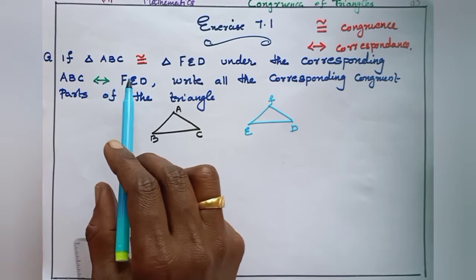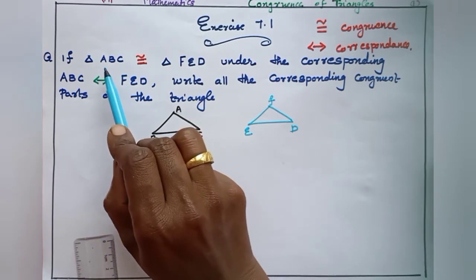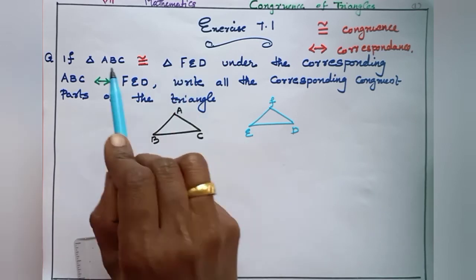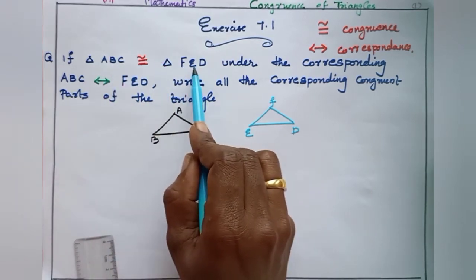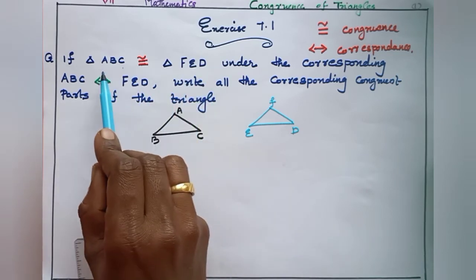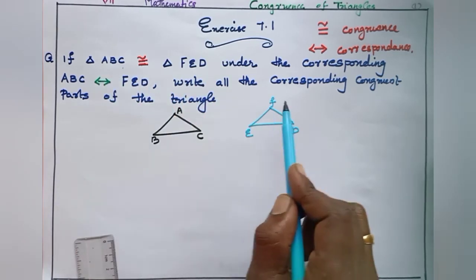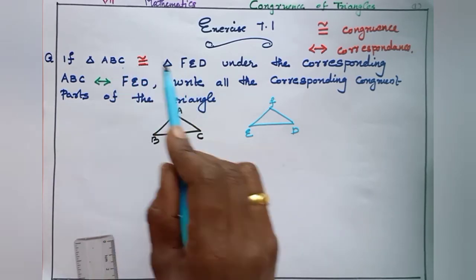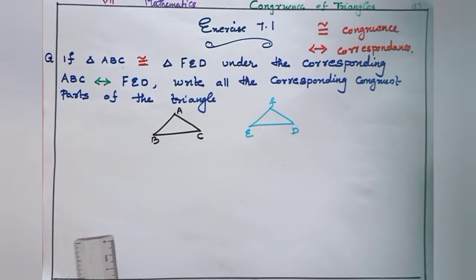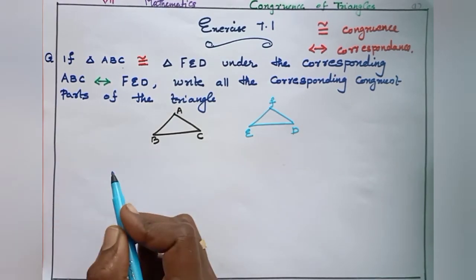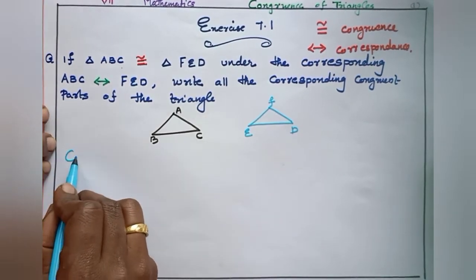Here, A and F coincide. B and E coincide. C and D coincide. That means A lies on F, B lies on E and C lies on D. So we can write the corresponding vertex.